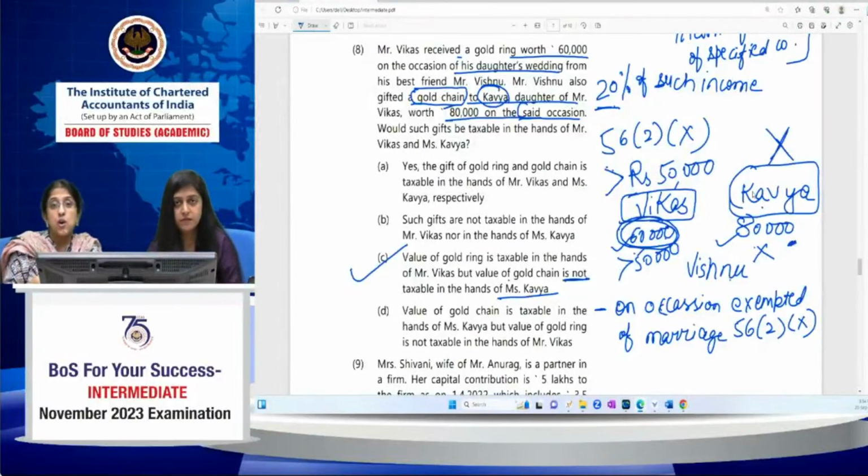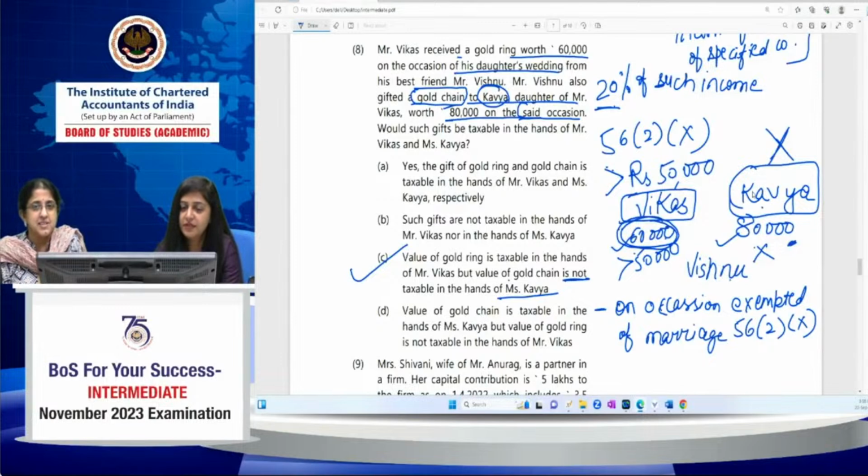But it should be your own marriage. It should not be your daughter's marriage, son's marriage, and all those things. Or it cannot be your 60th marriage or something. It must be your actual marriage when you're getting married. Sometimes the question is about the Shashtiabdapurti which you have at the age of 60, the 60th marriage. That is not exempt from the purview. It's only the actual marriage, and the couple who are getting married, the gifts are exempt in their hands.